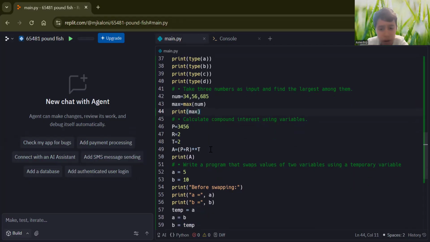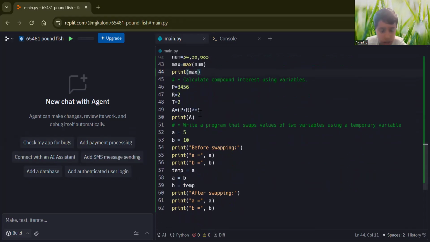Then calculate compound interest. That's what we have to do. Principal amount, interest rate, and the time. And then we do this. This is how we find compound interest.